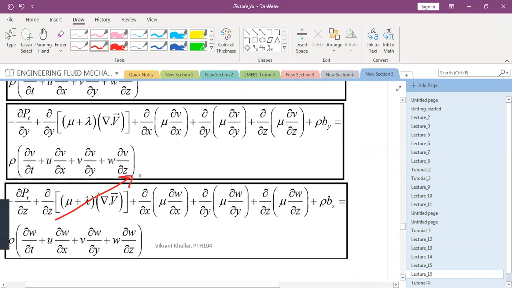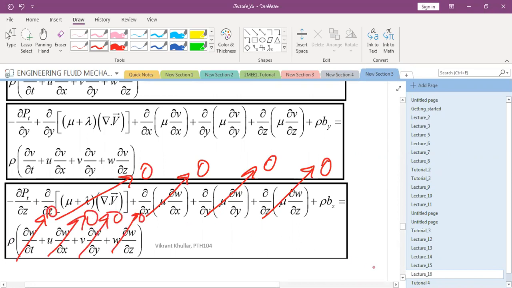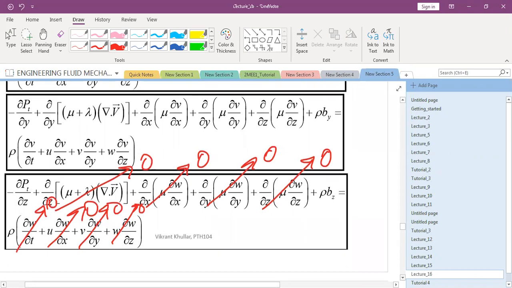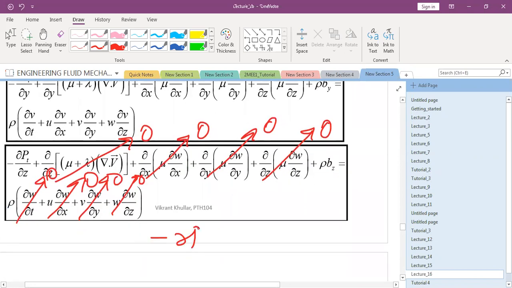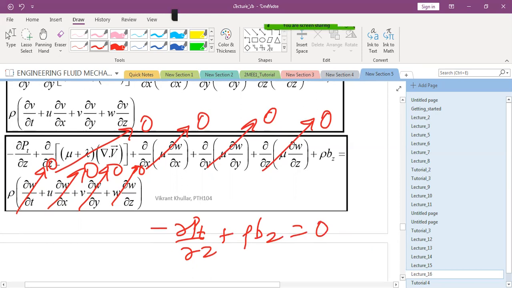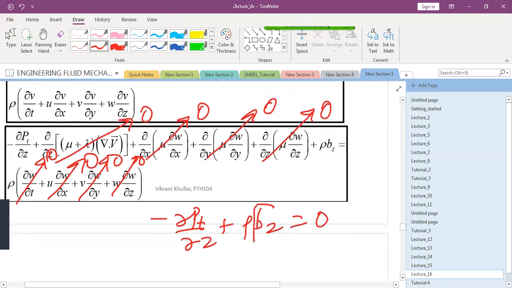Second term 0 हो जाएगी sir. This is incompressible, 0, this 0. What else? This 0. So what am I left with? Minus curly rho pt p by curly z is equal to, or minus plus rho bz is equal to 0. Now what is bz, if you remember?